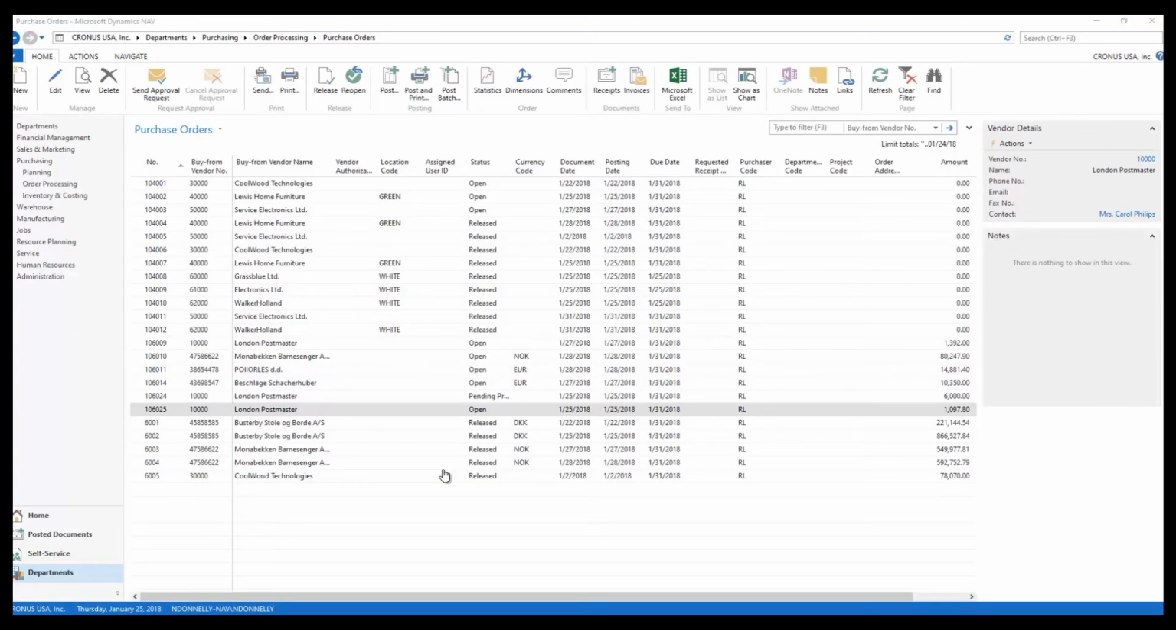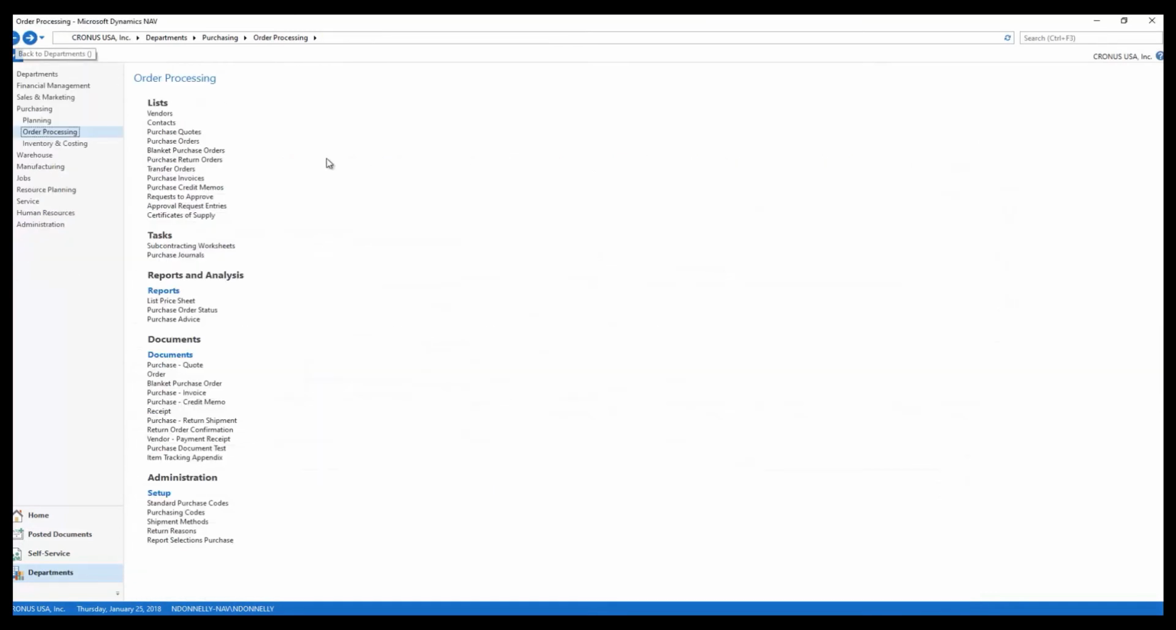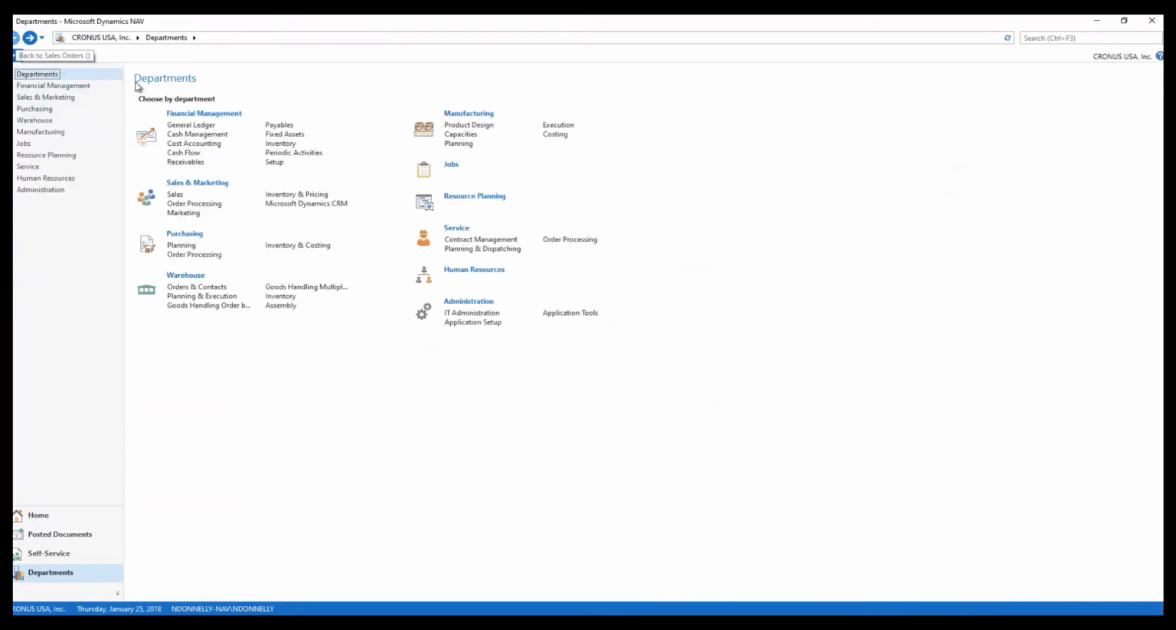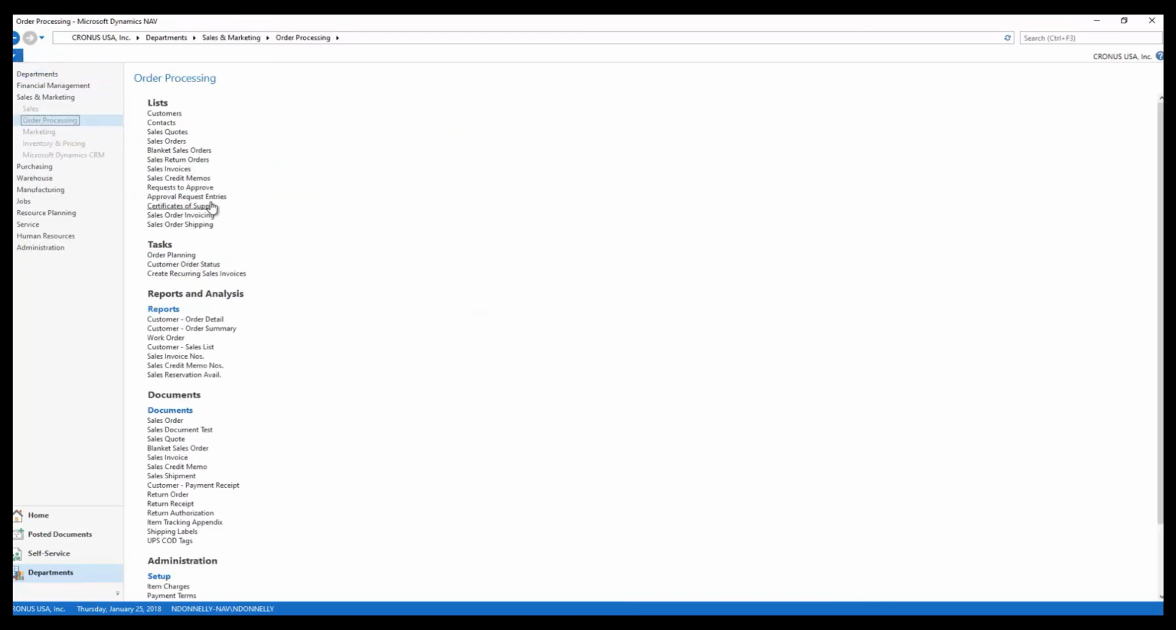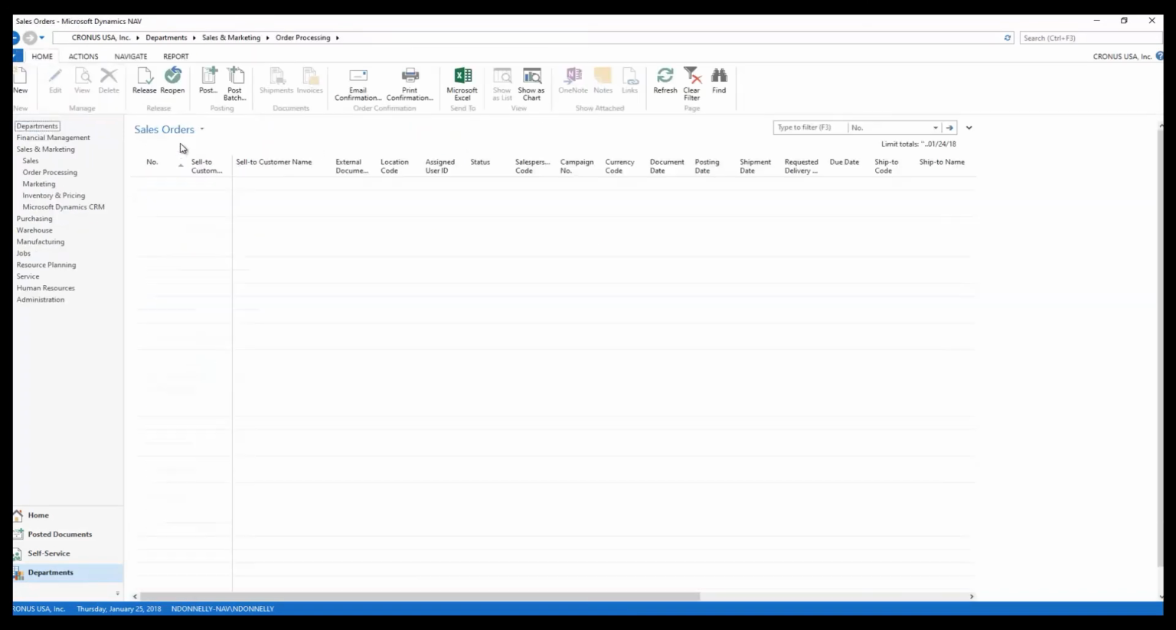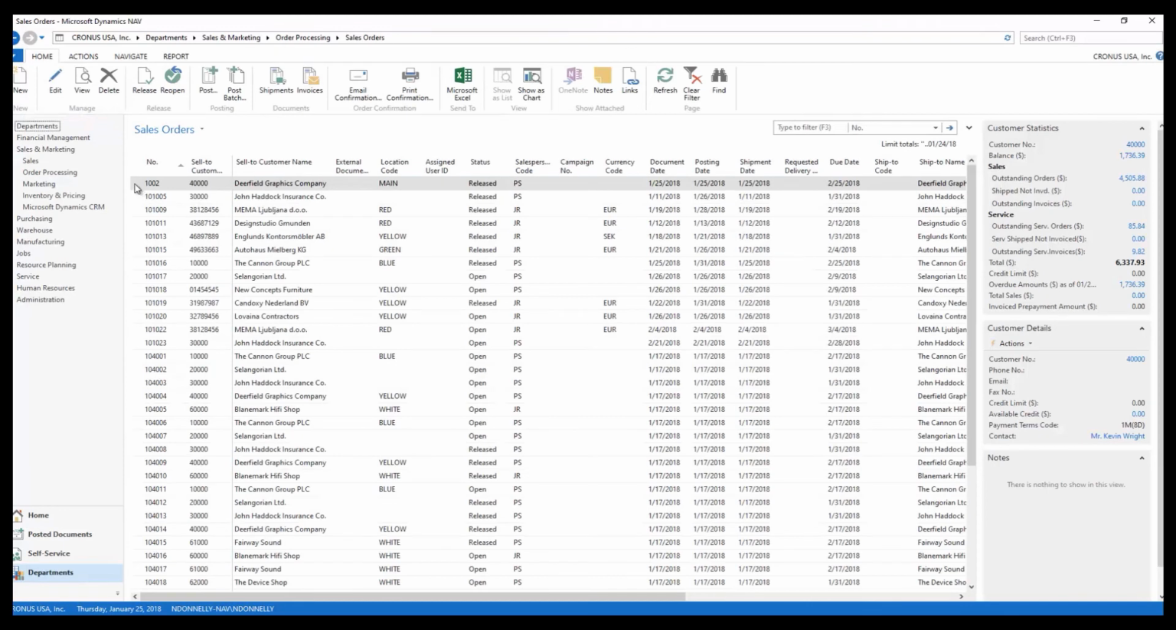So the same basic process also applies on the sales side document. So if we exit out of here and we go to sales and marketing, order processing, sales orders, I have created a sales order out here already.